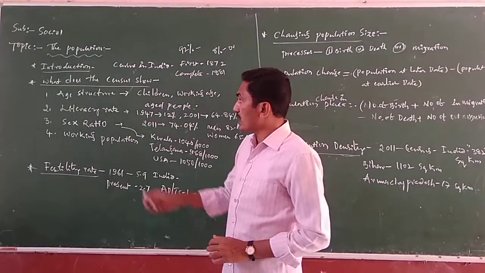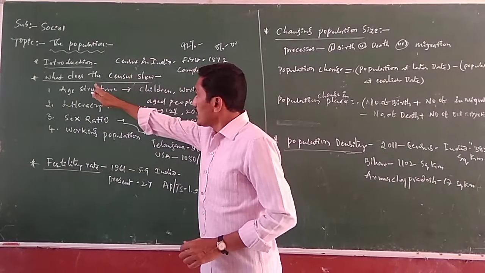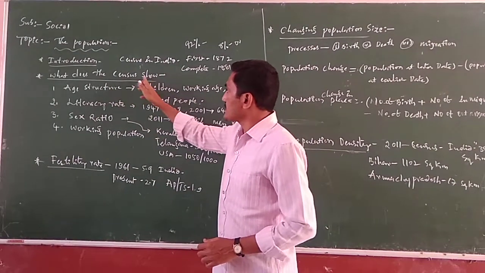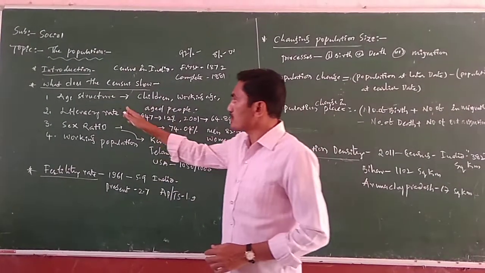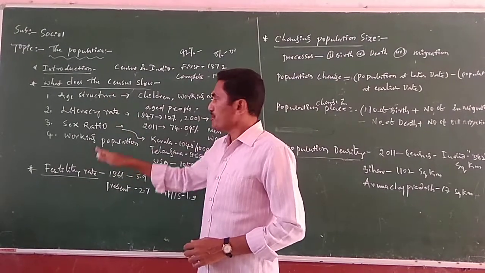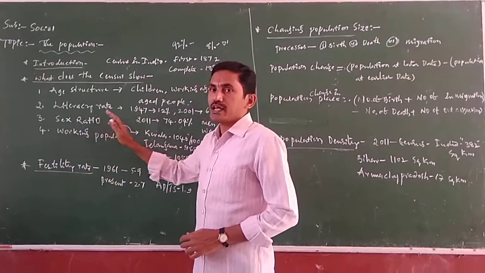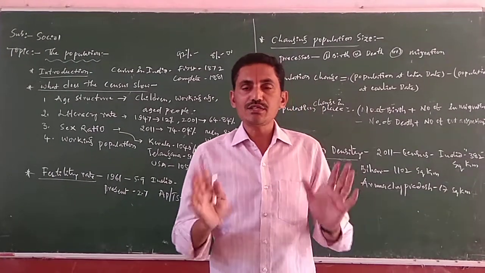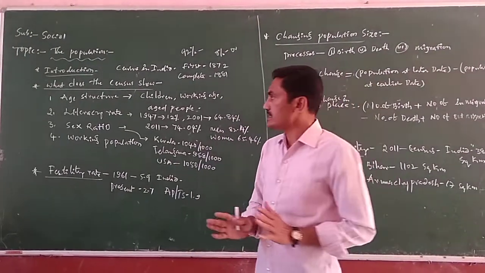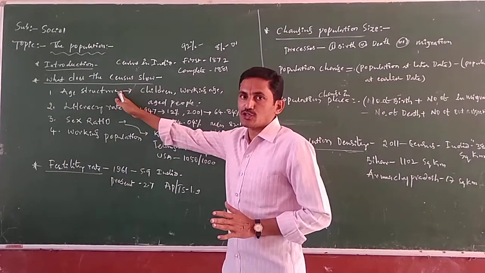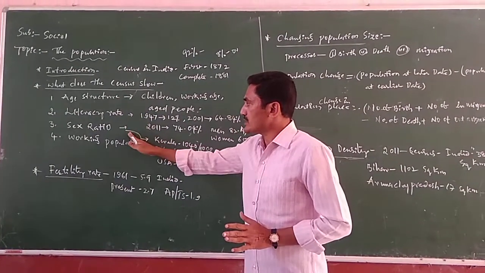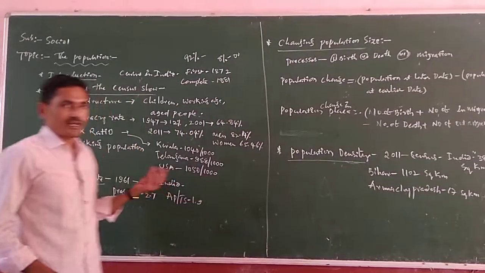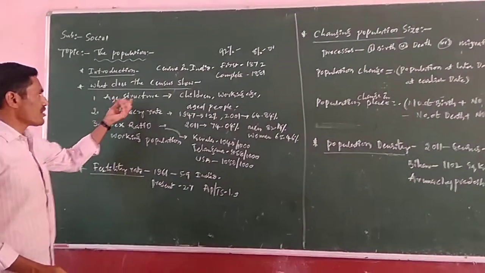Basically, the census will show certain factors. What does the census show? The census will show age structure, literacy rate, sex ratio, and working population in a country. The census can show the age structure, literacy rate, sex ratio and working population. Now we come to this point. We will discuss these one by one.